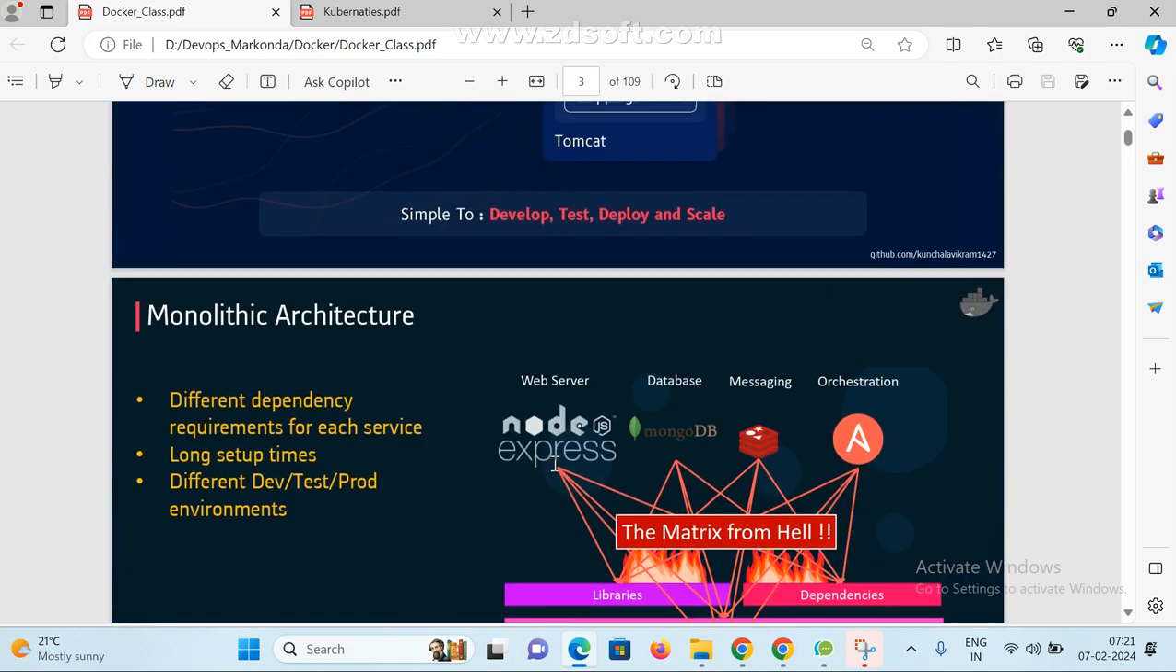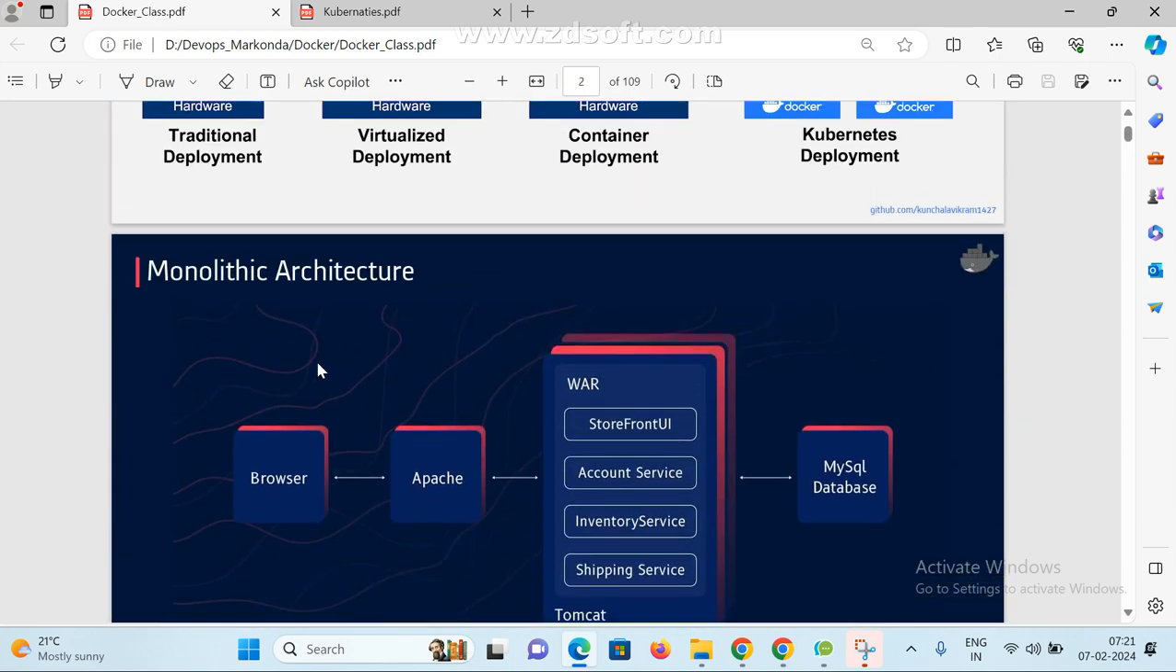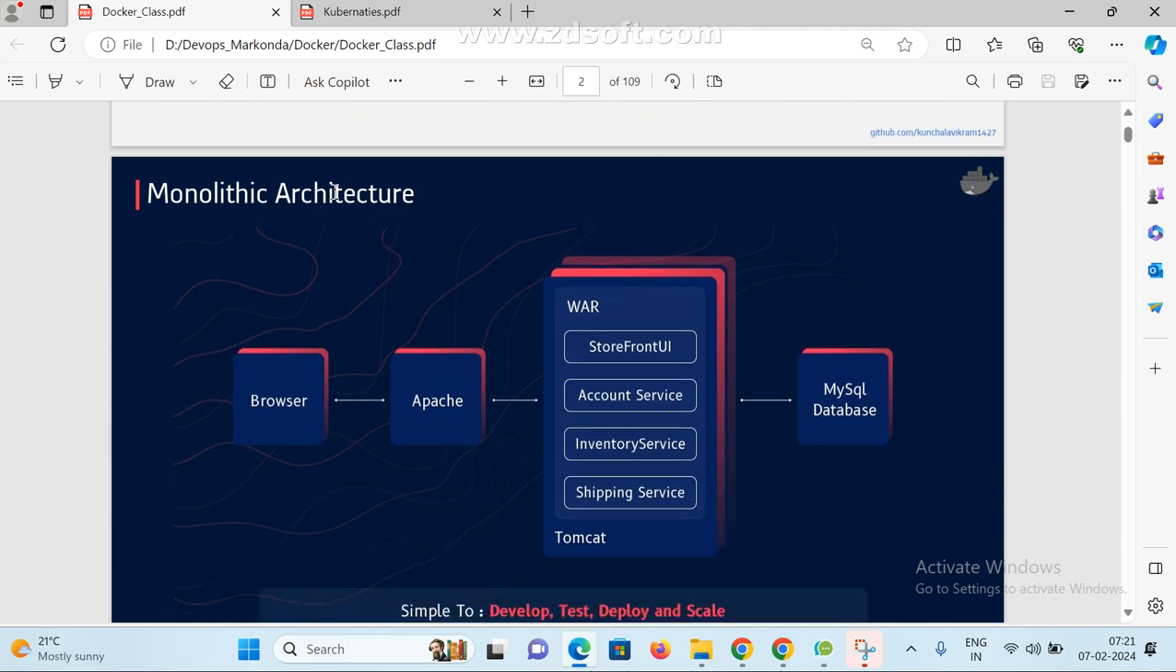Now here, this is a monolithic application. Monolithic architecture means the entire application, mostly we use a WAR file, right? See here, in the WAR file all services are available. If you want to modify a particular service, we have to deploy the entire project again. This is the drawback of a monolithic application. See here: develop, test, deploy, and scale. This is the monolithic application architecture.